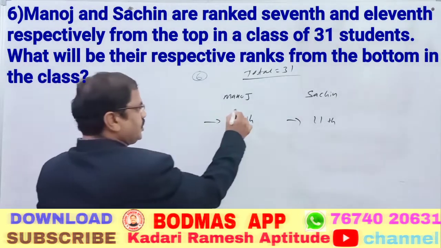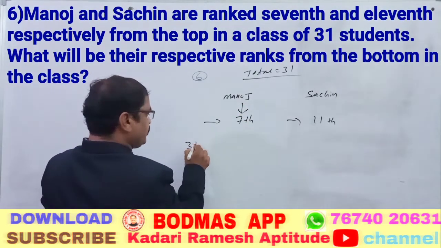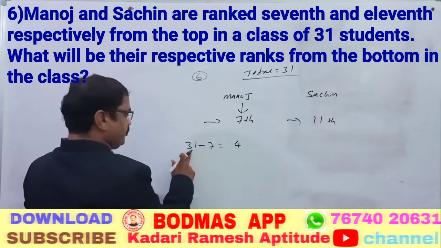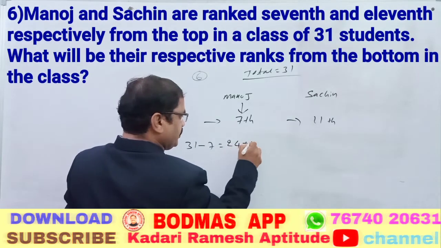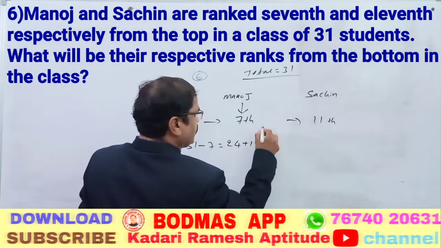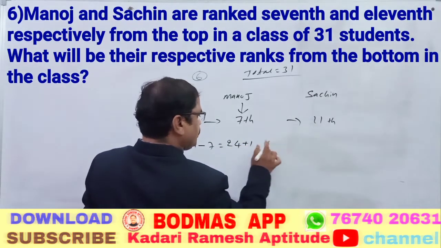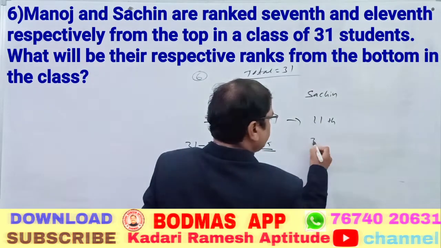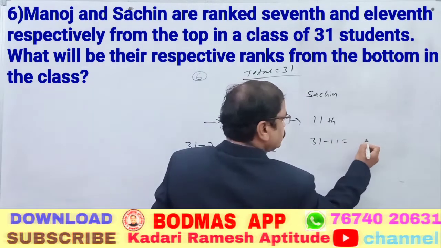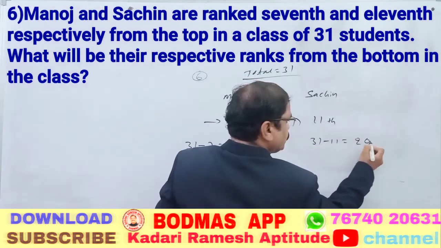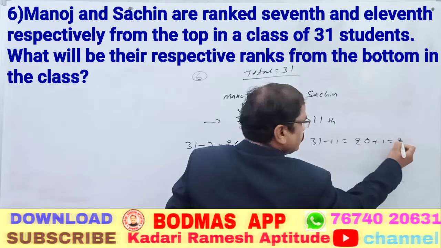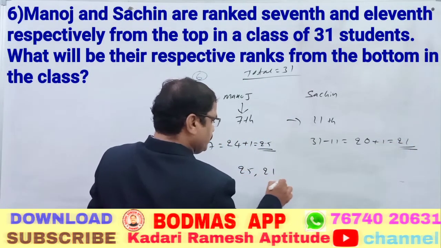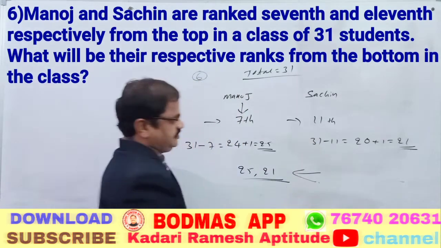Therefore, Manoj's rank is equal to 31 minus 7, which is 24. Plus 1 is equal to 25th rank. Manoj's rank is 25th. As well as, 31 minus 11 is equal to 20. So 20 plus 1 is equal to 21. So the answer from the last side is 25 and 21.